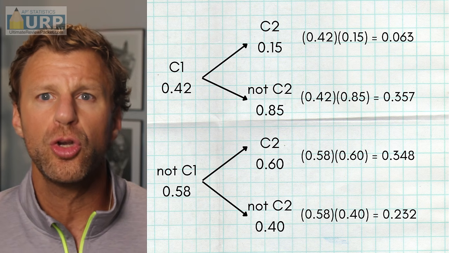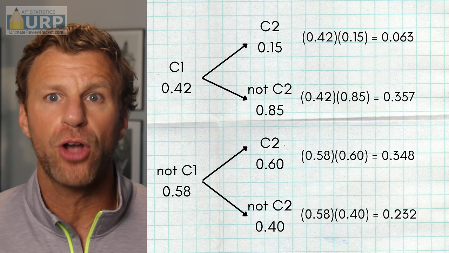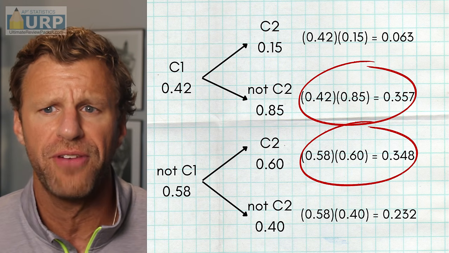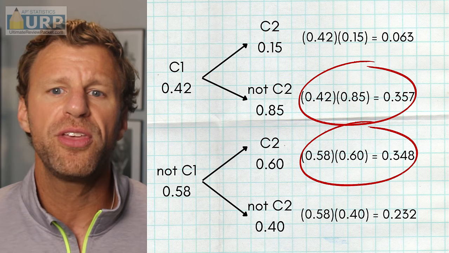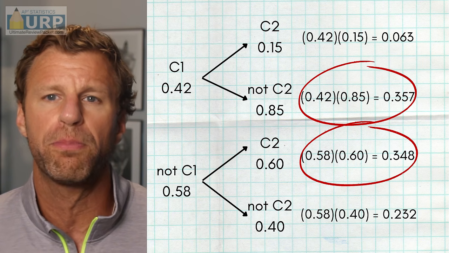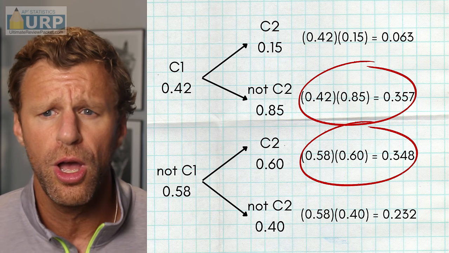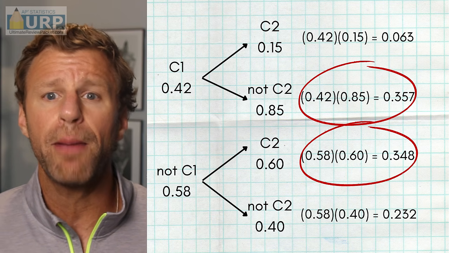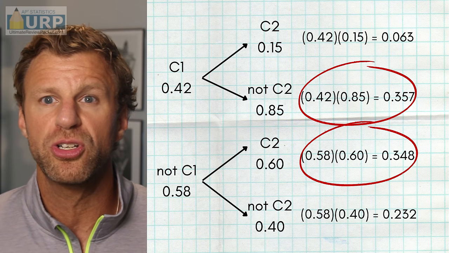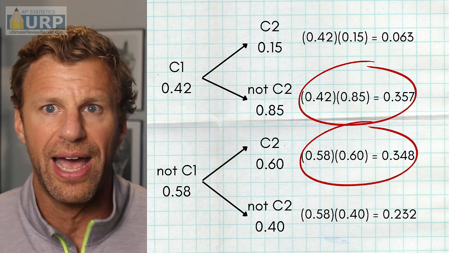So again, what 2 branches lead to her purchasing exactly one car? Well, she could have car 1 and not car 2, so follow that branch, 0.42 times 0.85, 0.357. The other branch is not purchasing car 1, but purchasing car 2. Follow that branch, 0.58 for not purchasing car 1, 0.6 for purchasing car 2, 0.348. Now, the top branch leads to purchasing both cars. That's not what they asked for. The bottom branch leads to purchasing no cars. Again, not what the question asked. Now, again, the question could ask that, but that's not what I asked you.